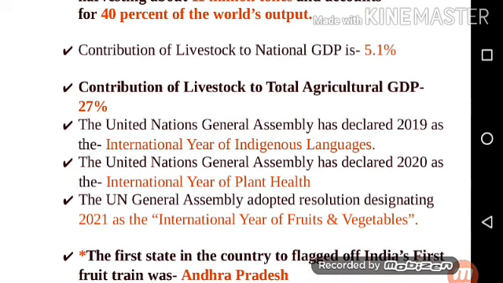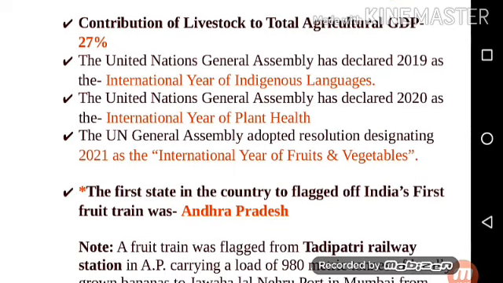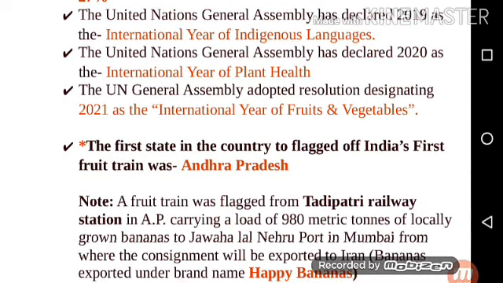Contribution of livestock to total agricultural GDP is 27%, but in national GDP it contributes 5.1%. Next point is, the United Nations General Assembly has declared 2019 as the International Year of Indigenous Languages. Next point is, the United Nations General Assembly has declared 2020 as the International Year of Plant Health. 2019 is declared as the International Year of Indigenous Languages and 2020 is the International Year of Plant Health. Don't confuse these two years.